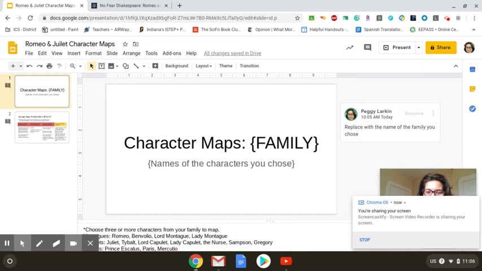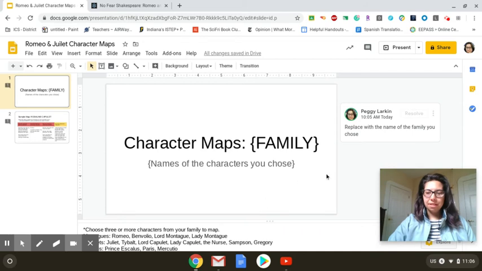Hi, English 9. I'm trying Screencastify for the first time to see if I can helpfully make a video about our next project. What I'm going to ask you to do is work on a character map for one of the families in the play.